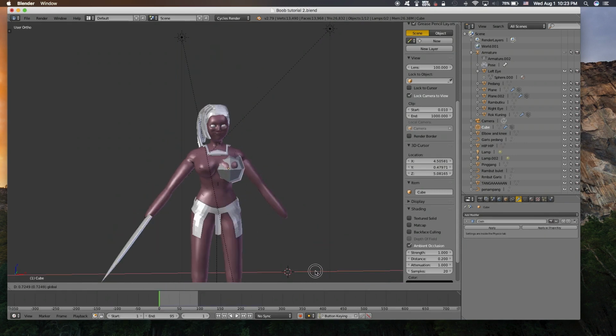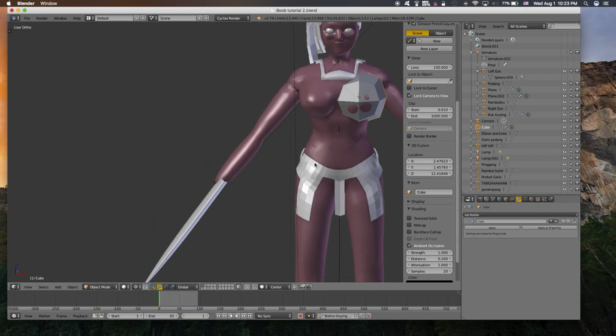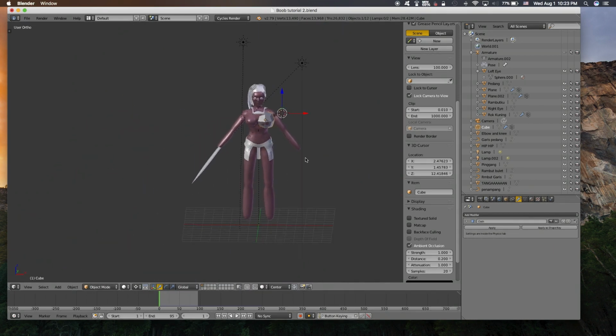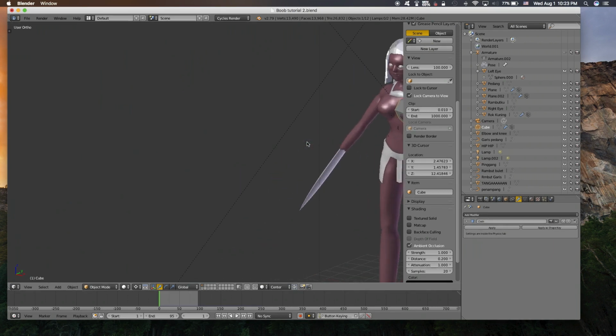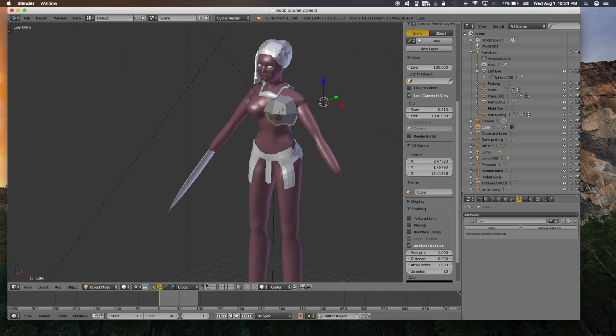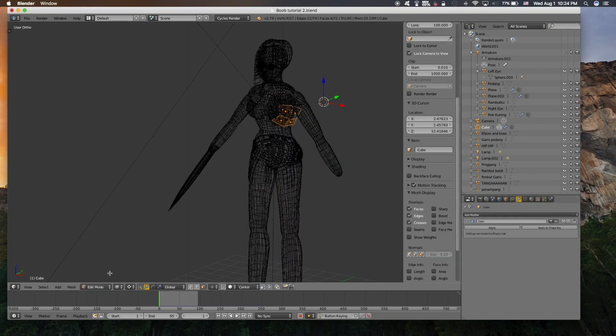And then try to capture the boob by adjusting this handle to cover all the area. We better do it in edit mode.